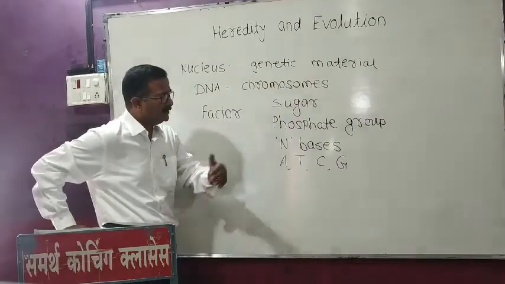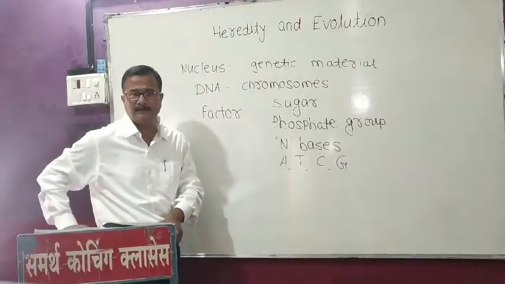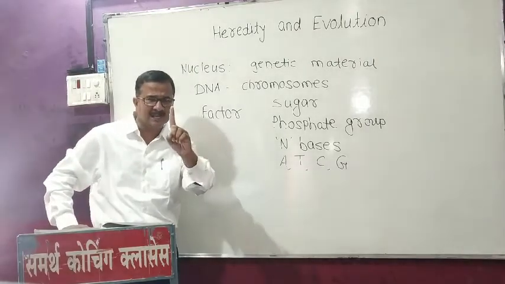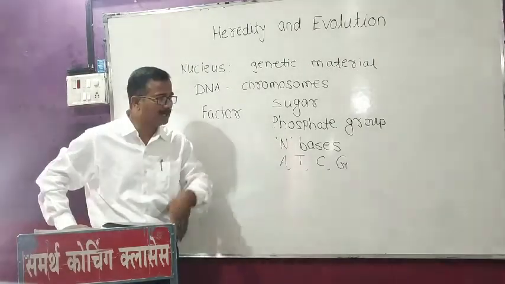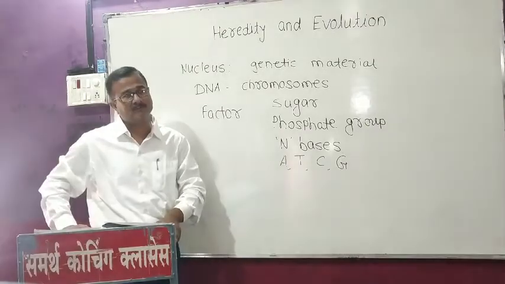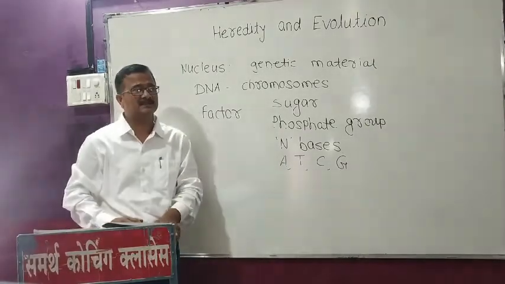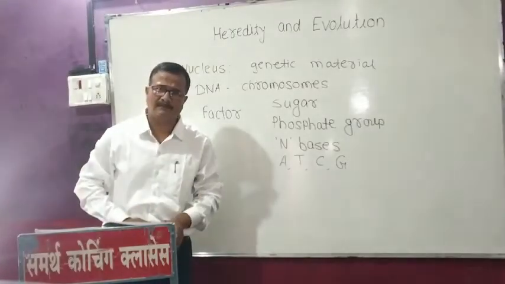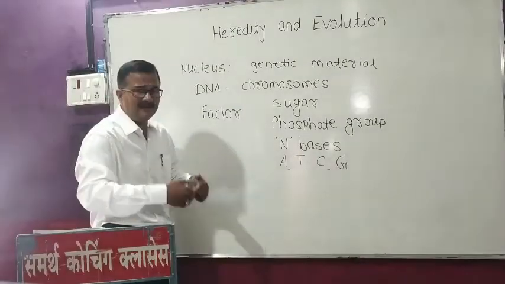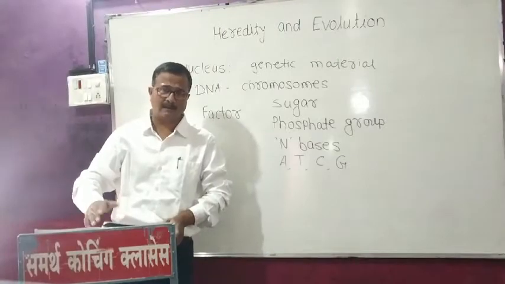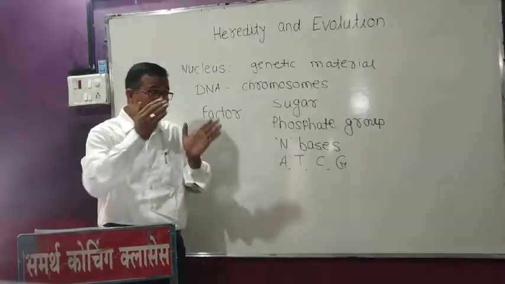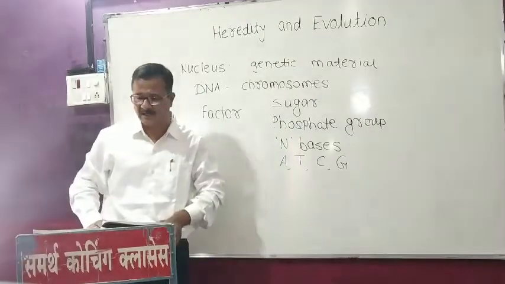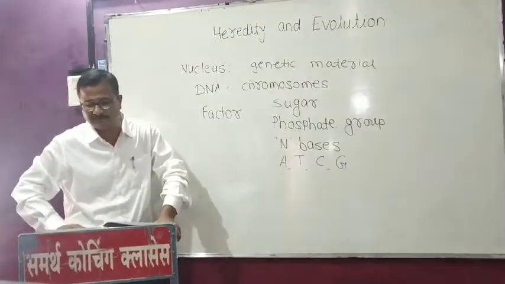But there are some living organisms, like the viruses, which contain only a single type of genetic material, either DNA or RNA. So in such viruses, if DNA is present, DNA is the genetic material. If RNA is present, RNA is the genetic material. But except the viruses, all living organisms contain DNA as the genetic material.